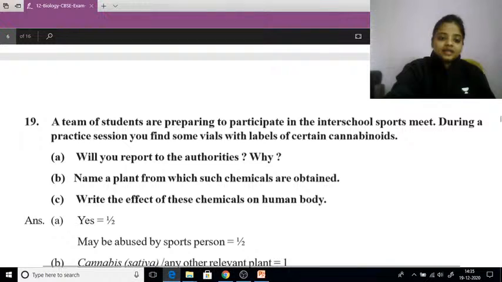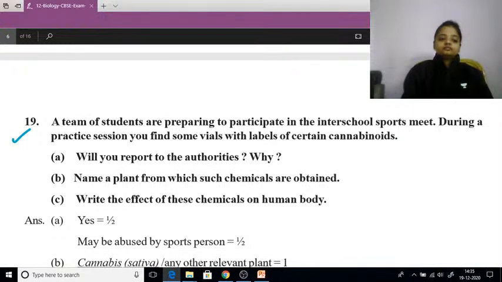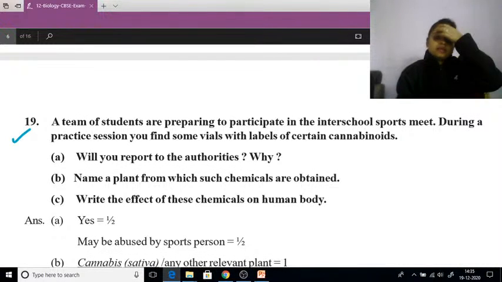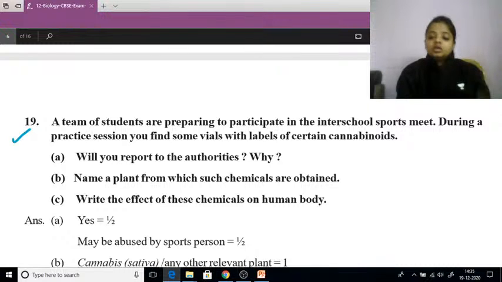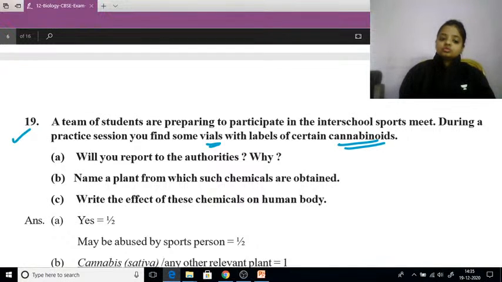Now comes question number 19. A team of students are preparing to participate in the inter-school sports meet. During a practice session, you find some vials with labels of certain cannabinoids. Will you report to the authorities? So what happens is that you were preparing for the inter-school sports meet, and you found some vials, small containers, labeled with cannabinoids. So are you going to report to the authorities?